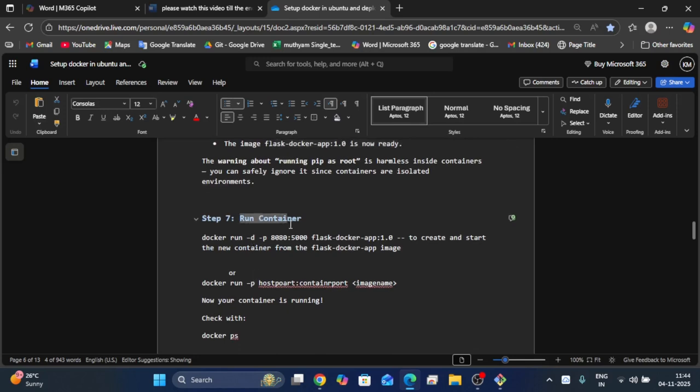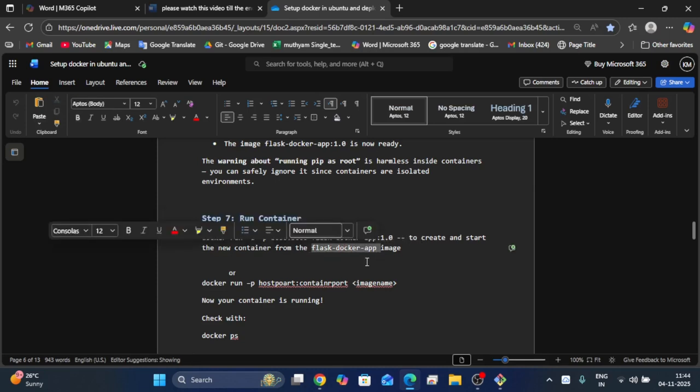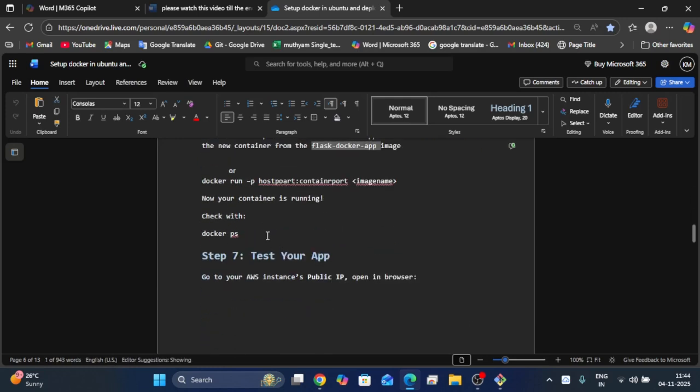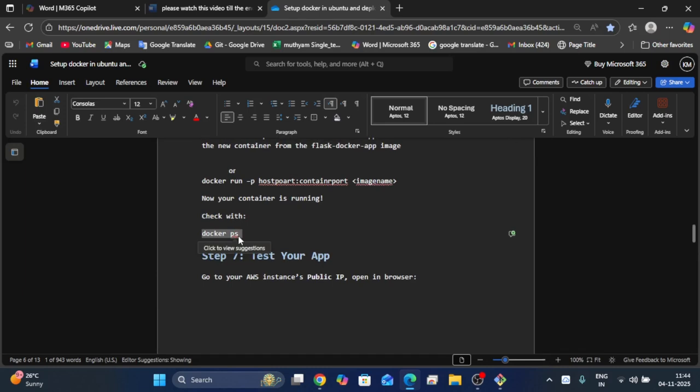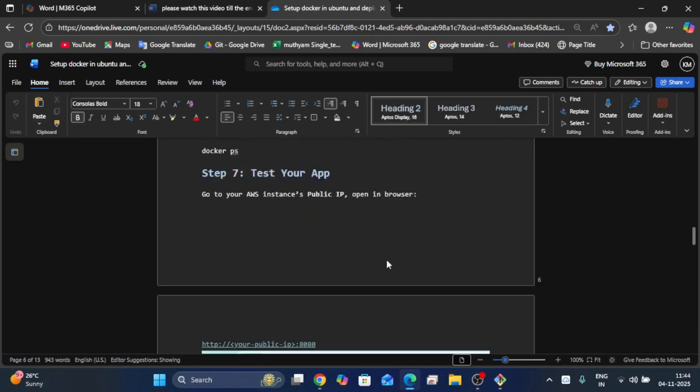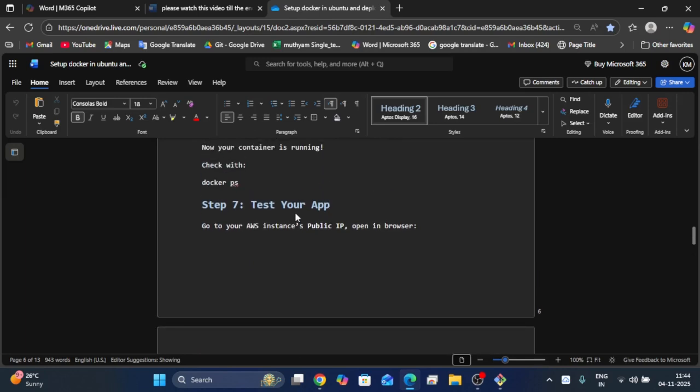Next, you have already run the container. Using the run command we have created the container from the app image. That's completed. With docker ps we also verified whether we have active, started containers or not. And next we have to test our app.